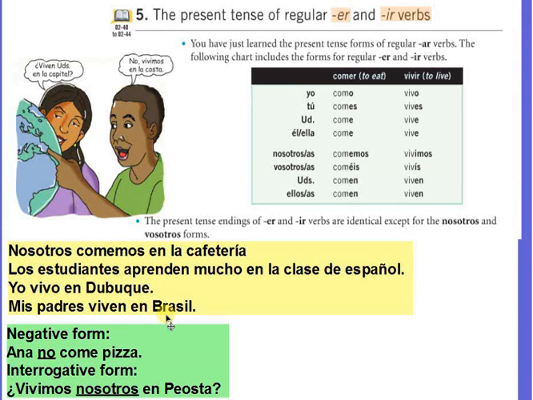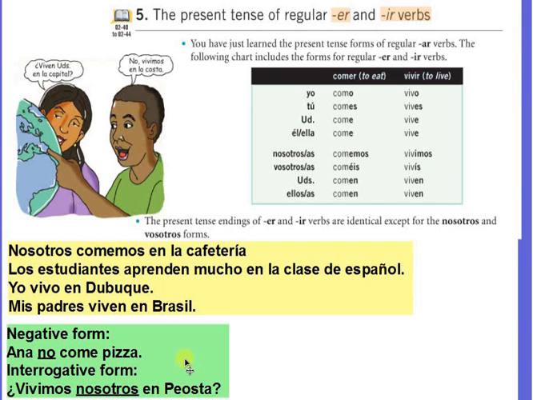Now, what if we need to express a negative sentence? For example, I don't live in Brazil, or I don't eat in a cafeteria. All you have to do is to follow the same rule we learned before. To form negative sentences in Spanish, you just place no before the verb. For example, Ana no come pizza.